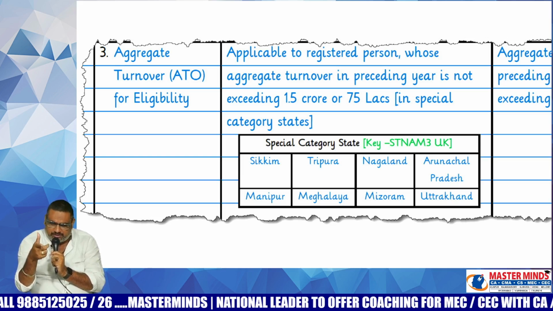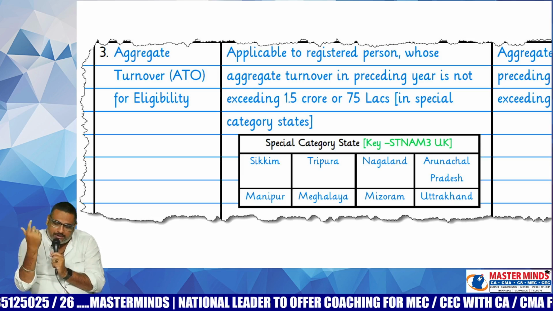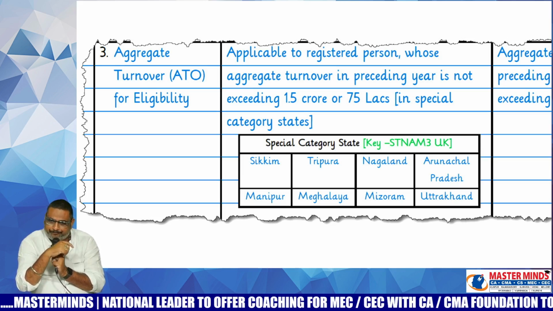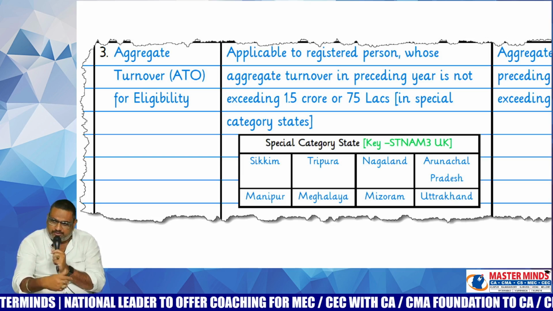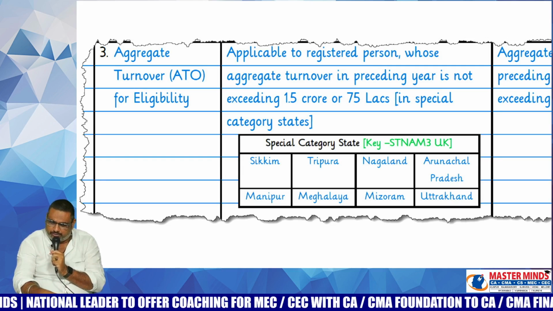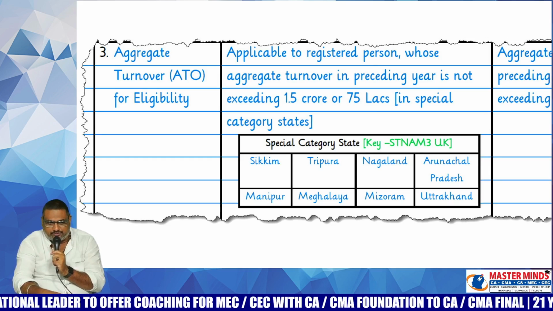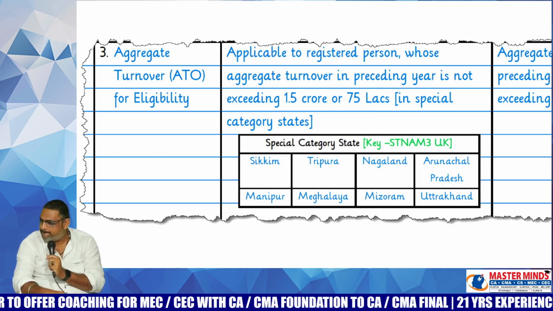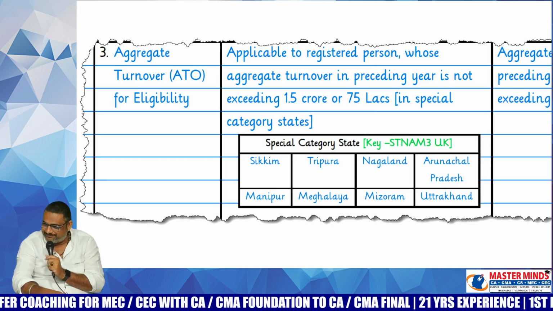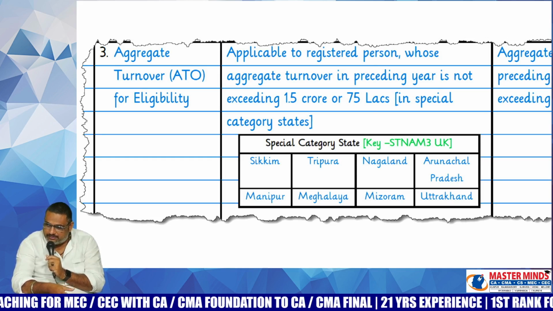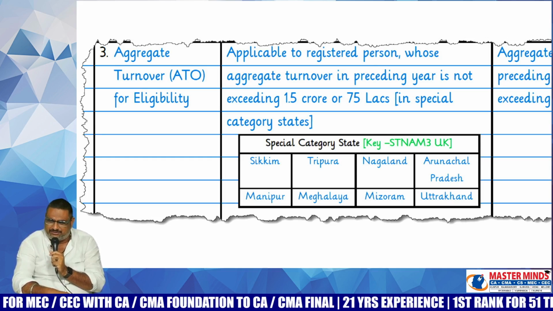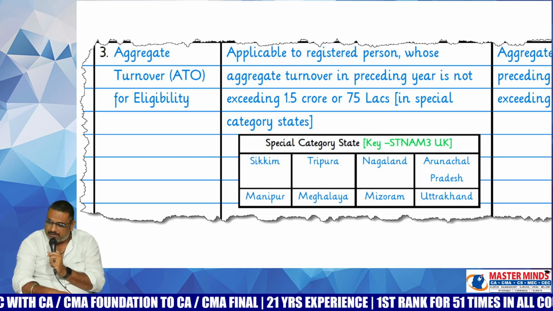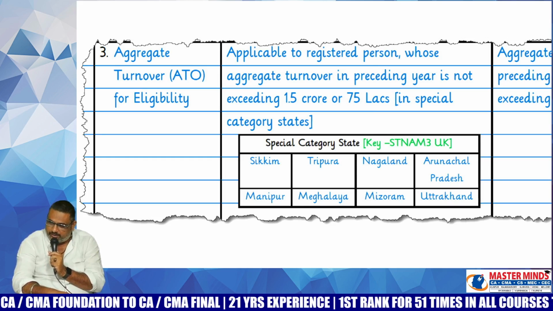Majorly northeast states there. Why instead of 1.5 crore, 75 lakhs was prescribed with respect to these 8 states? What can be the reason? Small states. That means economically backward states. Okay. If they are economically backward states, then this limit should be increased, no? Why was it decreased?